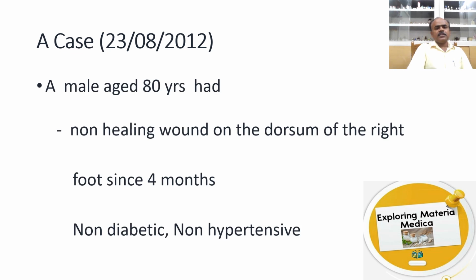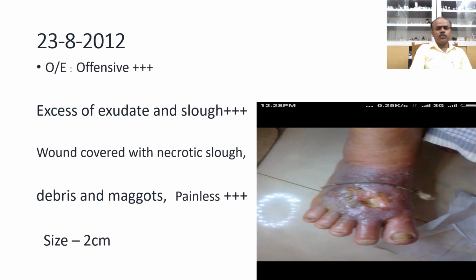A male aged 80 years came with a non-healing wound on the dorsum of the right foot since 4 months, and this person is non-diabetic and non-hypertensive. On examination the wound was very offensive, 3 plus, with excess exudate and slough, again 3 plus, and the wound was covered with necrotic slough. There is debris with maggots, and the very characteristic feature here is painlessness. The wound is so big, but still it is painless, and the size of the wound is 2 centimeters.